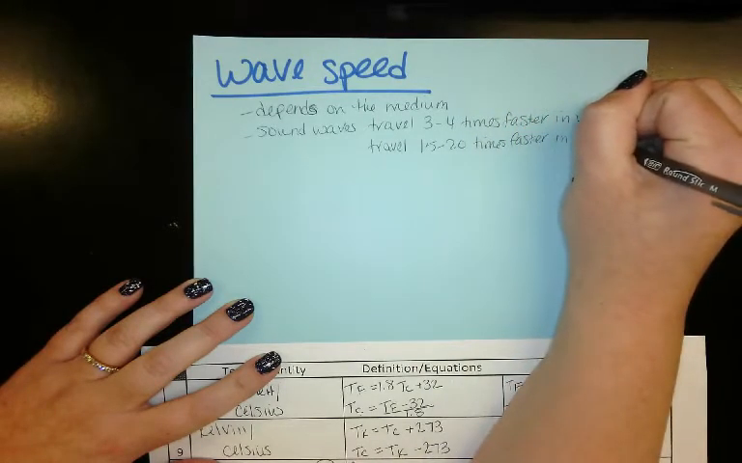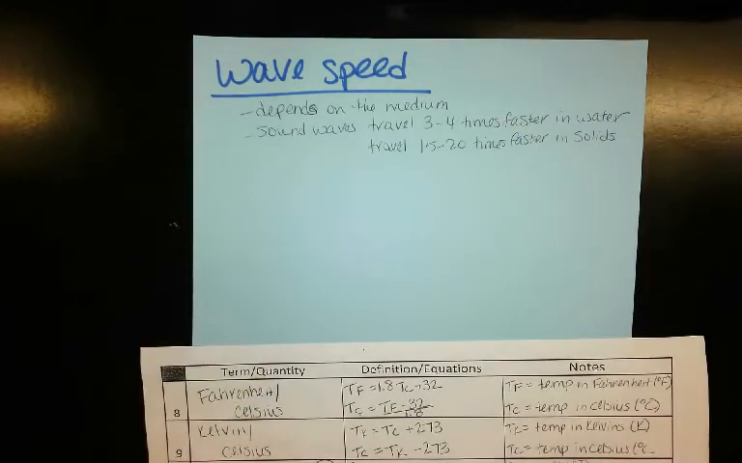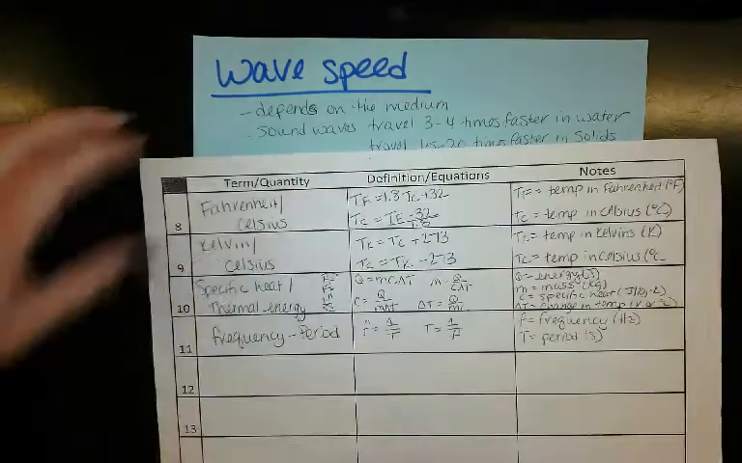You could say in solids, because it could be rocks or it could be mud. Just because the particles are in close proximity to one another, they're going to move faster. So it's based on those particles. The closer the particles are to one another, the faster the wave is going to move. So we're going to calculate wave speed very similar to what we calculated speed before.